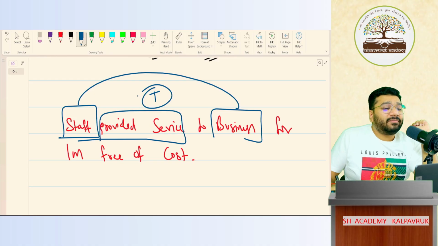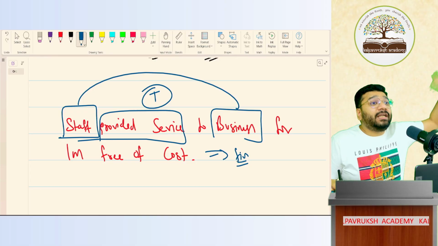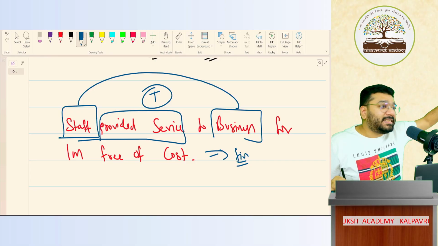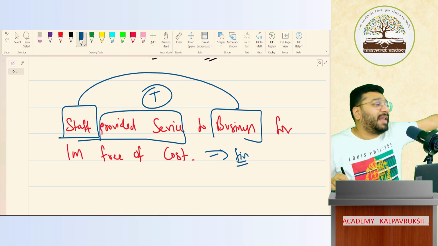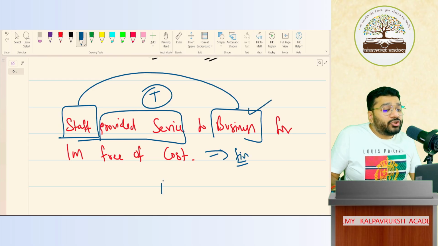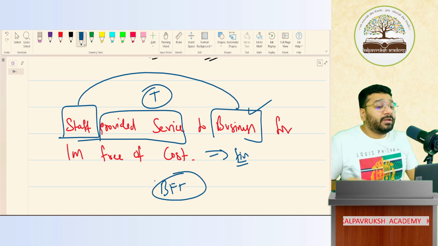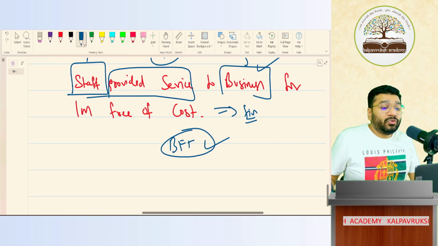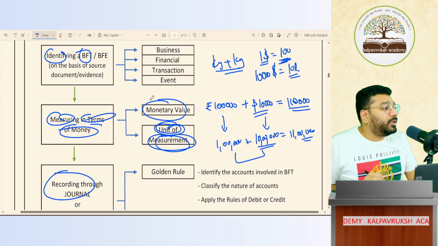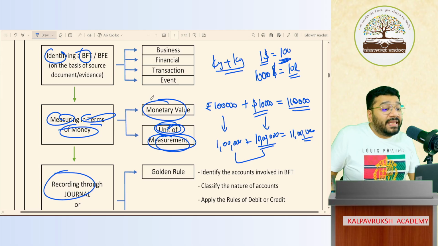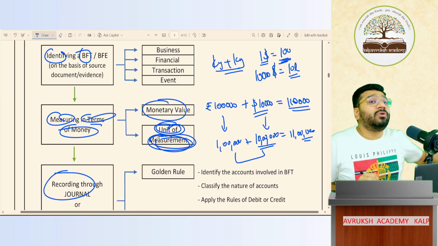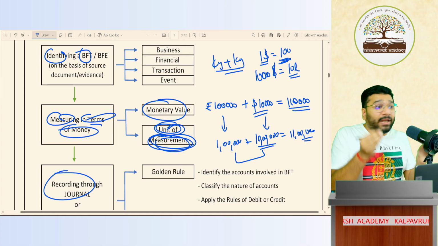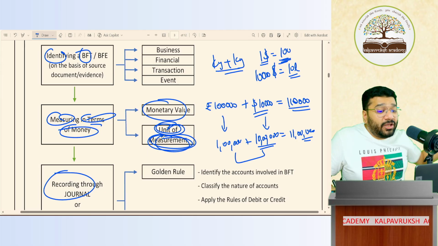Second, it should happen in the course of business. Now, is any financial value there? Yes. If this work is continued, next month we'll pay salary. So it's a financial transaction, and this is happening in the course of business. So this is a BFT, a business financial transaction. Now can I record it? No, because there is no monetary value to it. There is no measurement value. If you record also, what will you record? What will you record? We have got free of cost service.